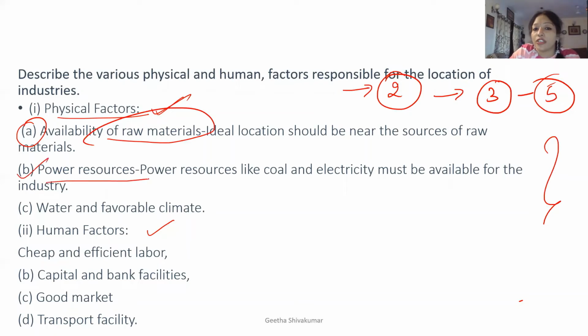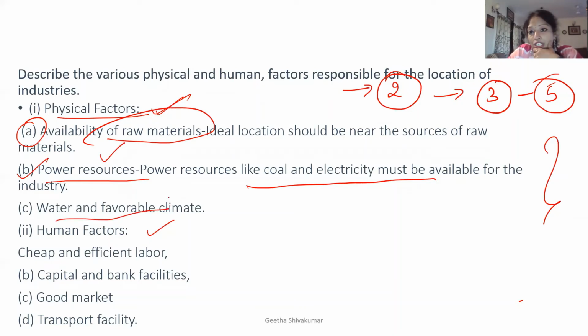The second one is power resource, for example coal and electricity. Coal and electricity are a main factor. Suppose I have set up the industry but there is no electricity there, or I cannot produce or use electricity, then how am I going to run my factory? So power resources play a very important role.